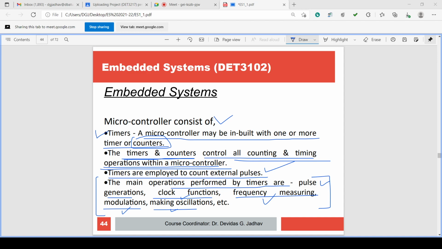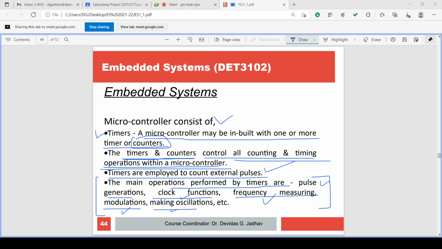You can provide the clock from the main system. So there is a clock function. Frequency measuring: you can measure the frequency by measuring the number of cycles per second in the supplied signal. So frequency measuring logics are there, which again require pulses, a number of clocks. How to measure? It is very simple.